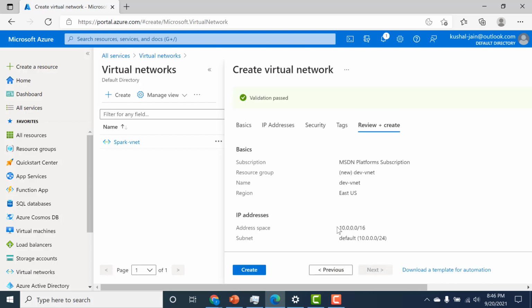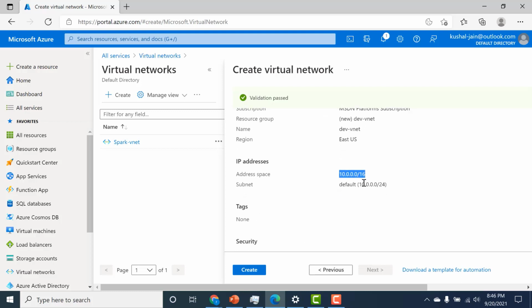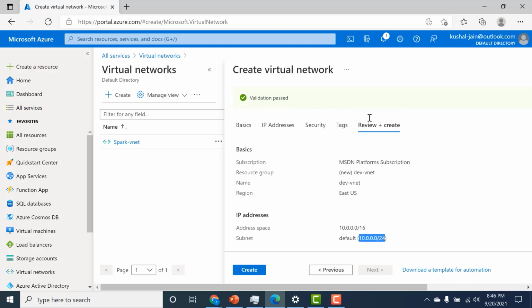And by default, you can see that it creates a VNet with this particular address and it just creates one default subnet. So what we'll do is create a few more subnets once this virtual network is created. Everything seems okay, so let's create this VNet. As I said previously, this VNet would have this address space, 10.0.0.0/16, and it will have one subnet within it, the default subnet, with this particular address.